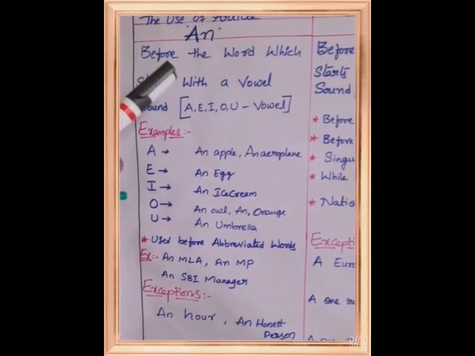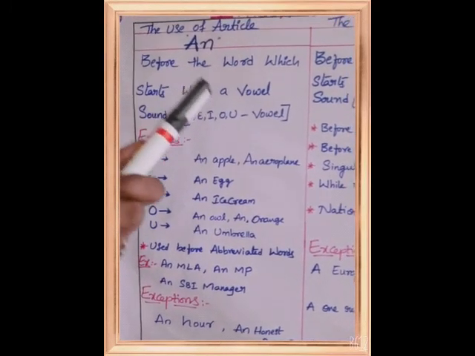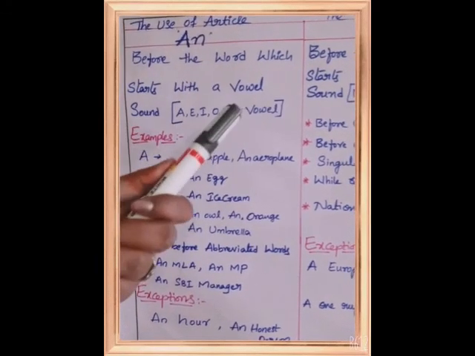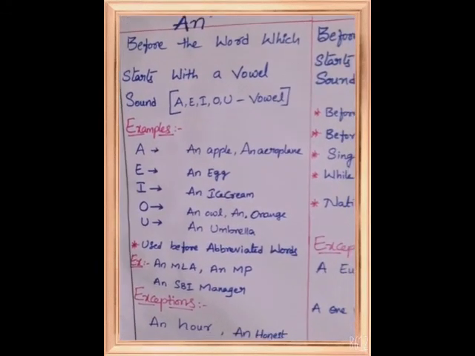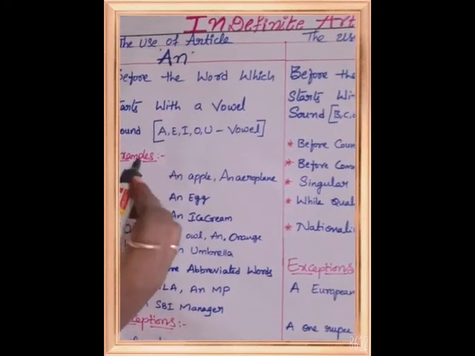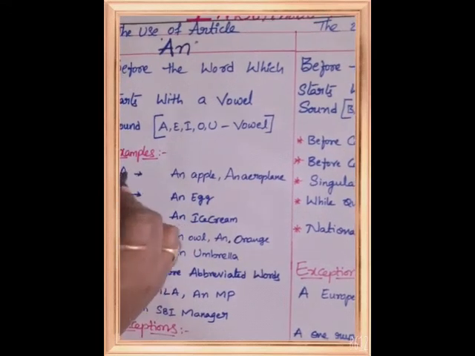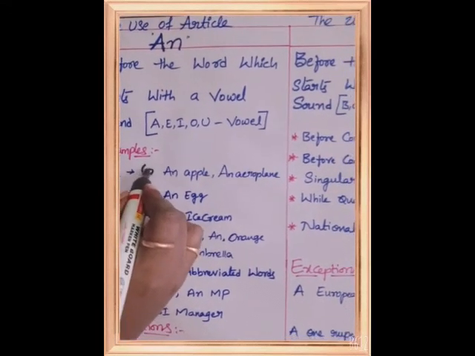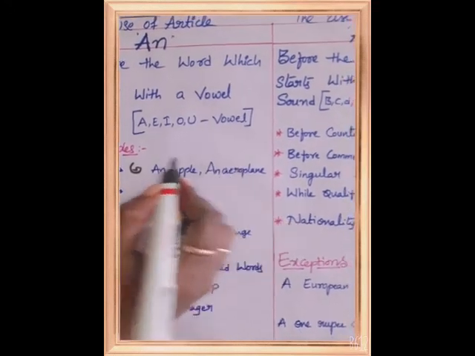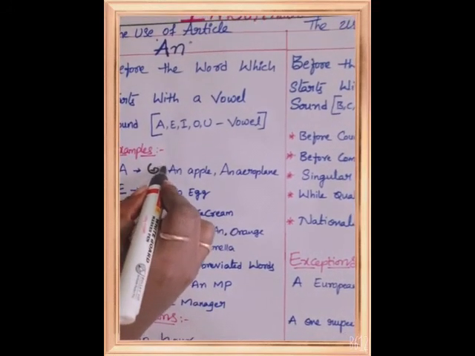What are vowels? A, E, I, O, U are vowels. So let us see the examples here. Here the A sound: an apple, an airplane.